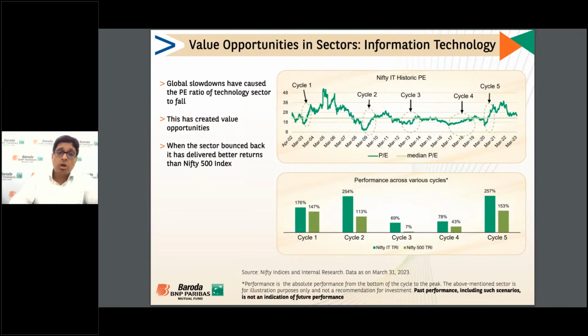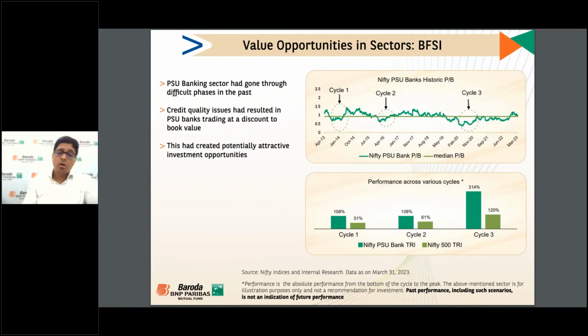Right? So now going to another live example of BFSI. If you look at the BFSI, in the last 10 years, we have seen many cycles, and the most important is the asset quality cycle, specifically for the PSB banks, the public sector banks. We have seen in the last 10 years a lot of NPA. The credit cost was eating up their profitability, and the ROE was very low. Some of the banks have reported losses also, right?